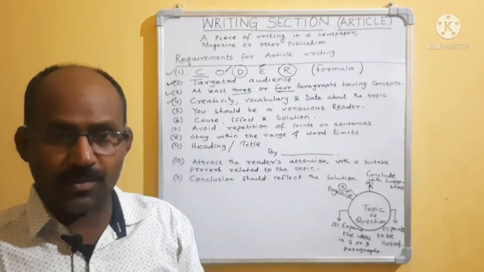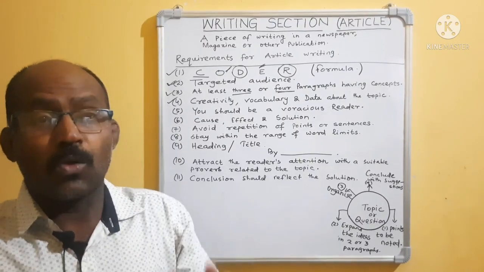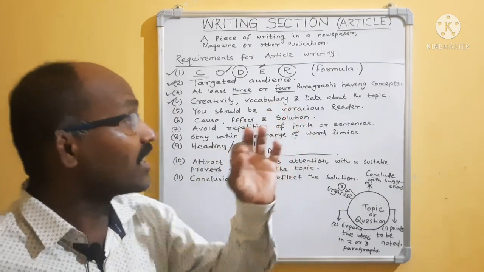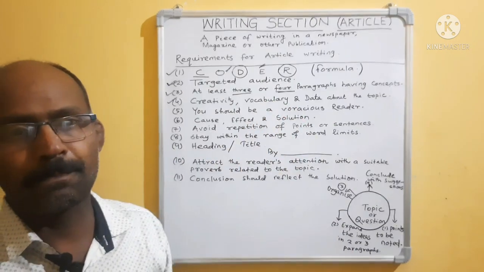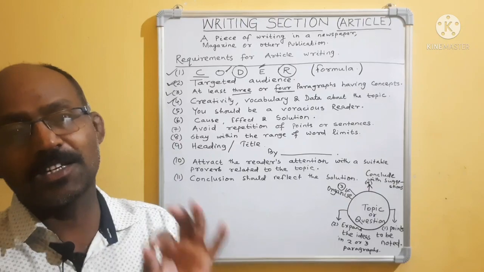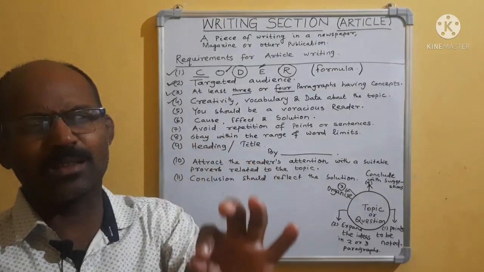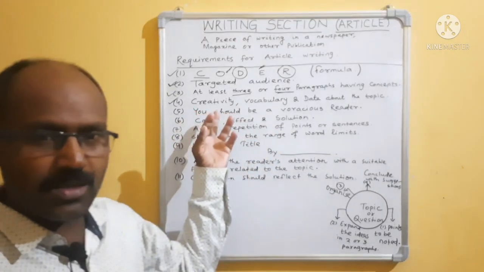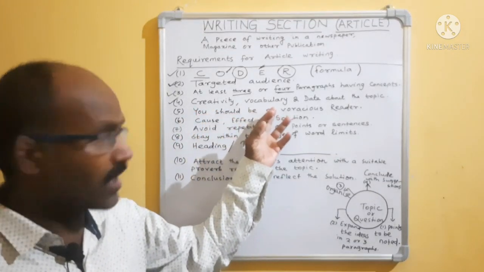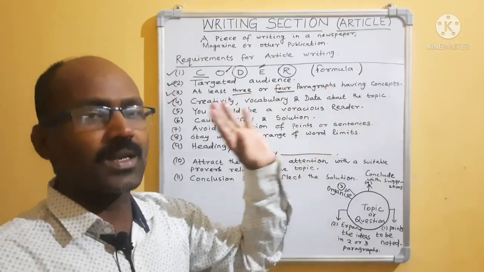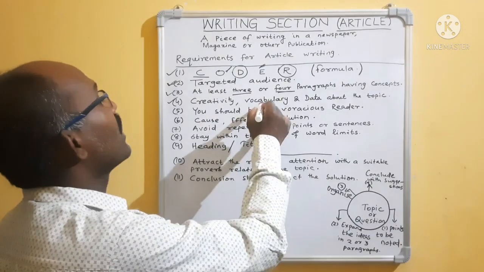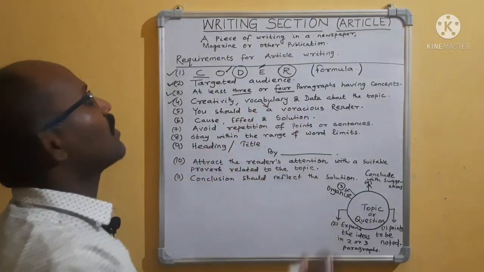Vocabulary is required. That means good phrases, good new words, day-to-day words that you use. And data about the topic is required. Data, information. You have to gather more information about the topic. So creativity is required, vocabulary is required, data about the topic is required. Vocabulary means you should be a voracious reader. How will you collect the vocabulary?